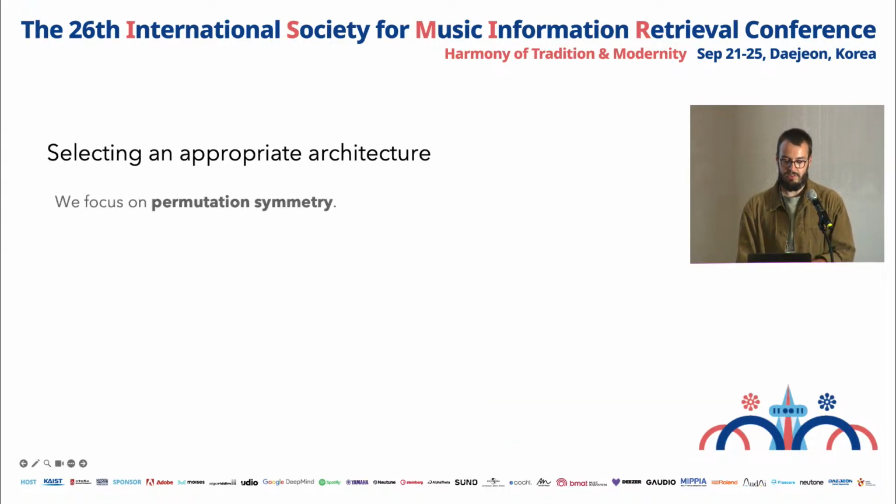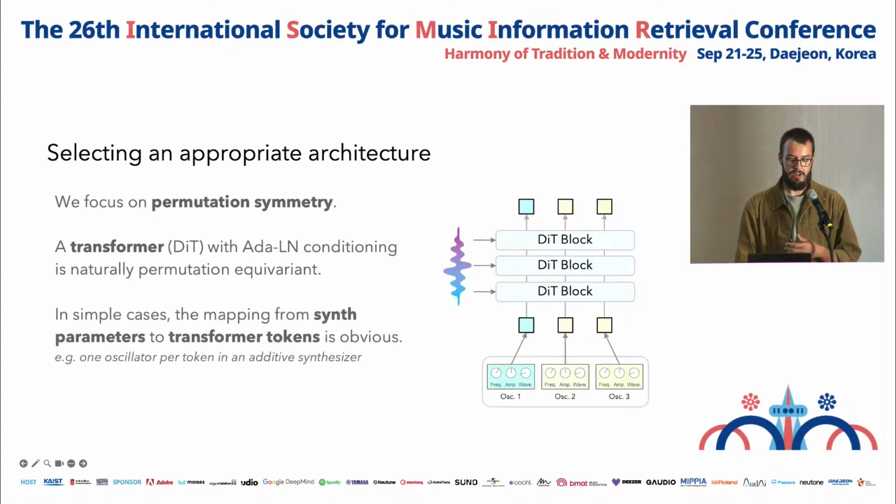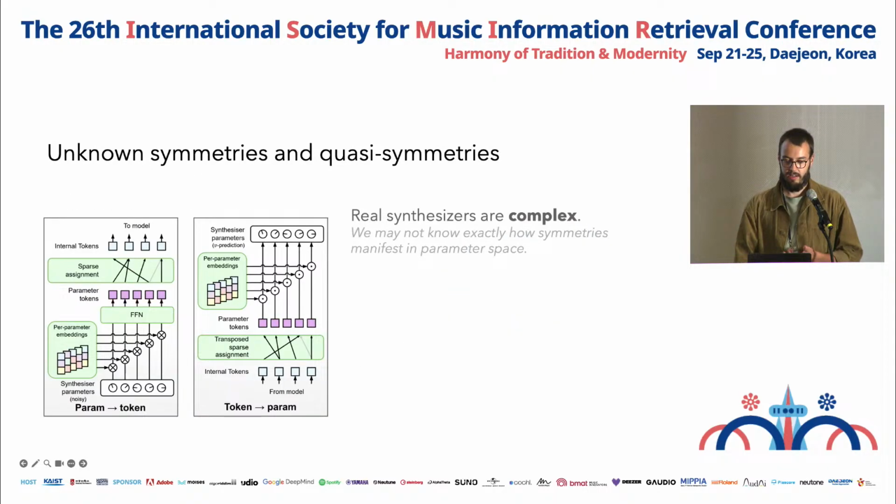Here we focus on permutation symmetries, which we do with a diffusion transformer, which when used without a positional encoding is naturally permutation equivariant. In the ideal case, there would be an obvious mapping from synthesizer parameters to transformer tokens, like for an additive synthesizer, we would assign the parameters of each oscillator to an individual token. But such a simple mapping is not always available. In fact, we often don't know exactly which symmetries are even present in a synthesizer. In the case of complex real-world black box synthesizers, for example, we can only really guess at which symmetries there are and which parameters they act on.